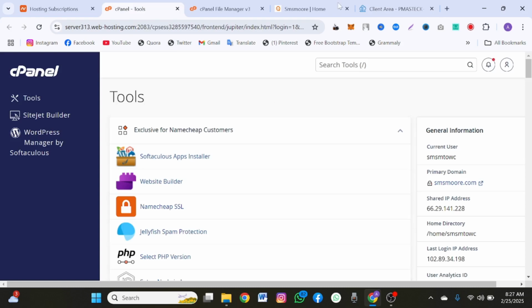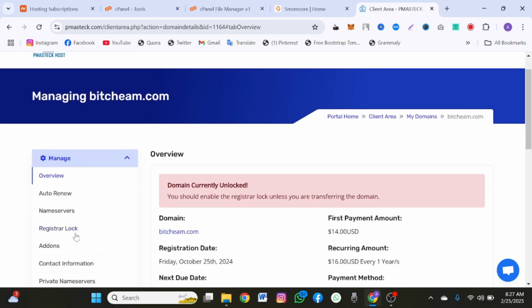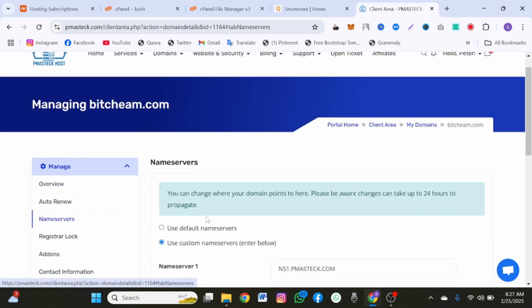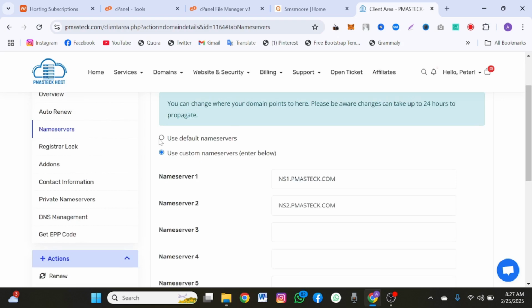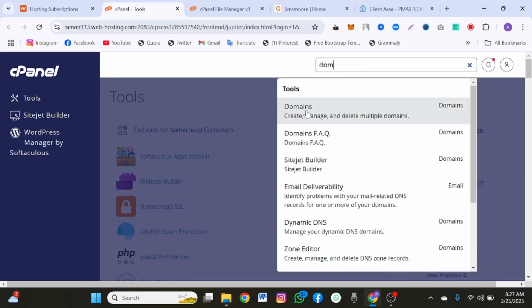So you go to where you purchased your domain name. You open your domain name. You go to name server. Click on name server, and it will open. Now instead of using the default name server, click on use custom name server. Now go to Namecheap or whatever hosting you are using. Go to domains. Click on domain.